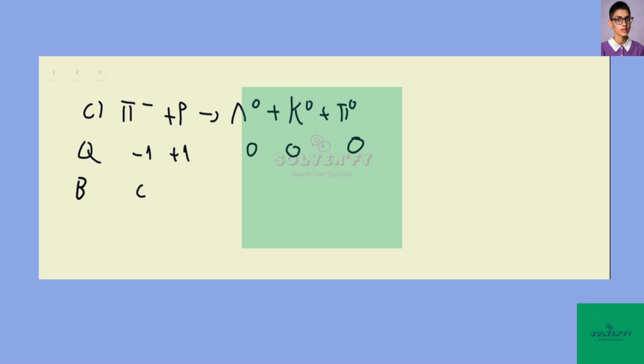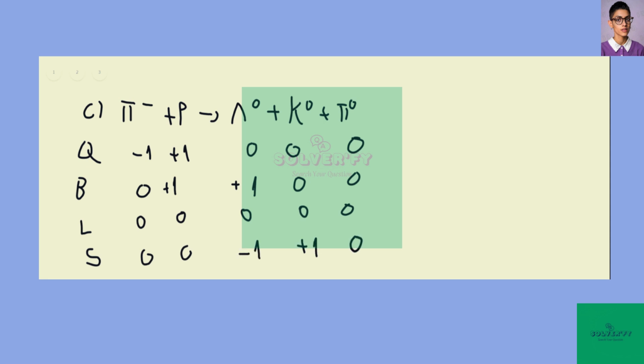Baryon number we have 0 and 1, and here we have 0, 1, 0, 0. So it is conserved. Lepton number is trivially 0, everything. And then strangeness, we have 0, 0, but we have -1 plus 1 and 0, so it's also conserved. So this reaction is possible.